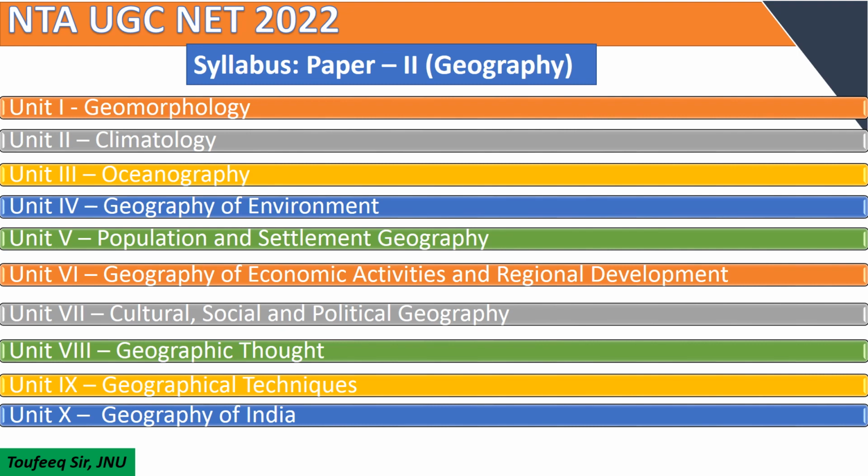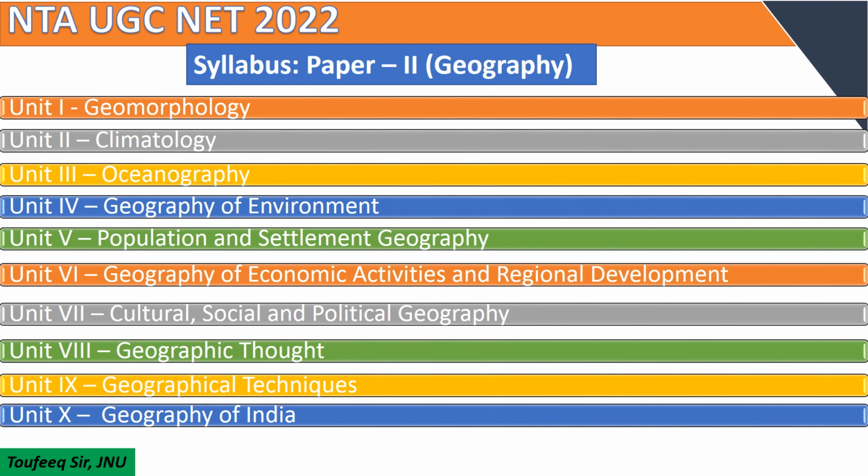And the next unit, population and settlement, the fifth unit. This unit deals with population distribution, fertility and mortality analysis. Candidates must update themselves according to the latest data released by various agencies regarding the census. Questions from these topics are asked frequently. Another important topic of this unit is settlement geography, and questions will also be asked from settlement geography.